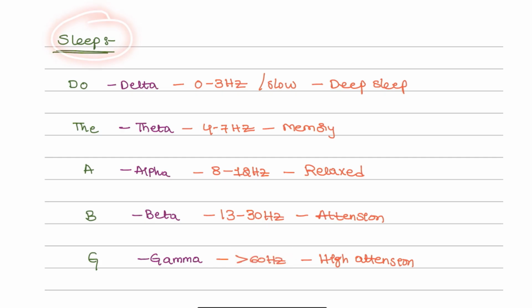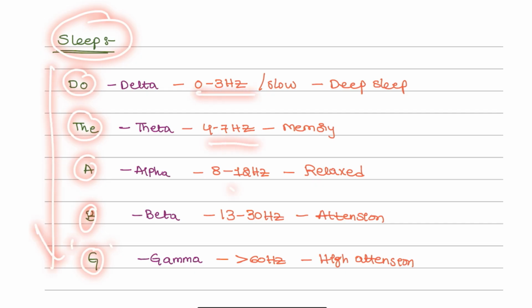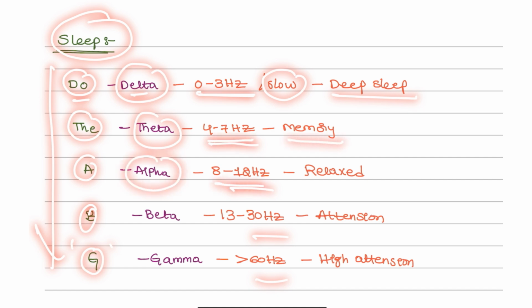Next, coming to the sleep cycle. In the sleep cycle, I have made a mnemonic, guys: do the ABG. This is going to help you with the hertz. D for delta, 0 to 3 hertz, very slow, present in deep sleep. Theta waves, 4 to 7 hertz, memory. Alpha waves, 8 to 12 hertz, in the relaxed state. Beta, 13 to 30 hertz, is for attention, and gamma waves, more than 60, for high attention.